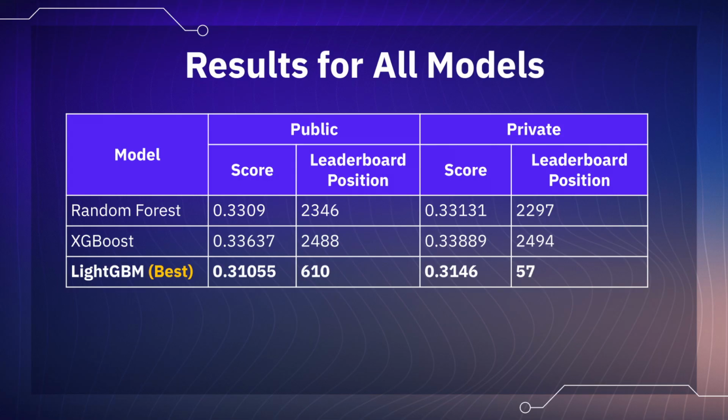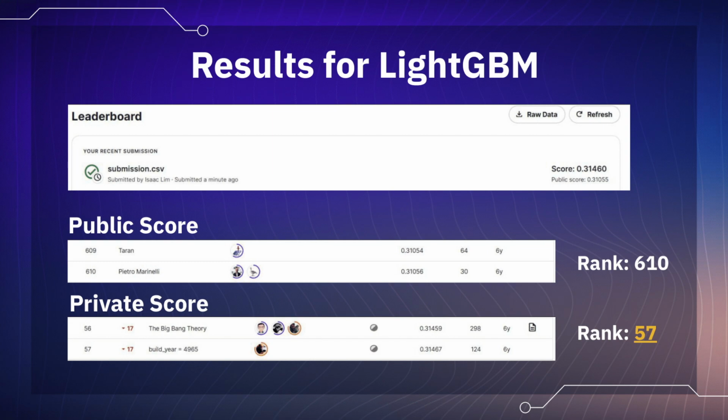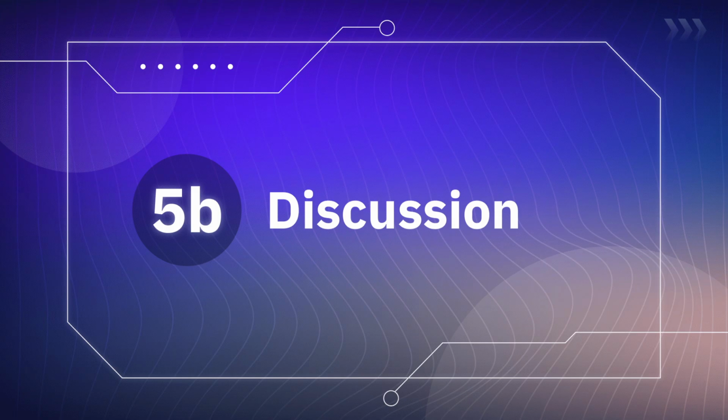The CSV file consisting of the prediction results for each model was submitted on Kaggle public and private leaderboards to identify the ranking position, with LightGBM achieving the best result. Our output submission file based on LightGBM achieved a score of 0.31 as shown above. When we compared our score to the public leaderboard, we are ranked 610, and as for our private one, we have gotten an impressive rank of 57. Next, I'll share more about our discussion.